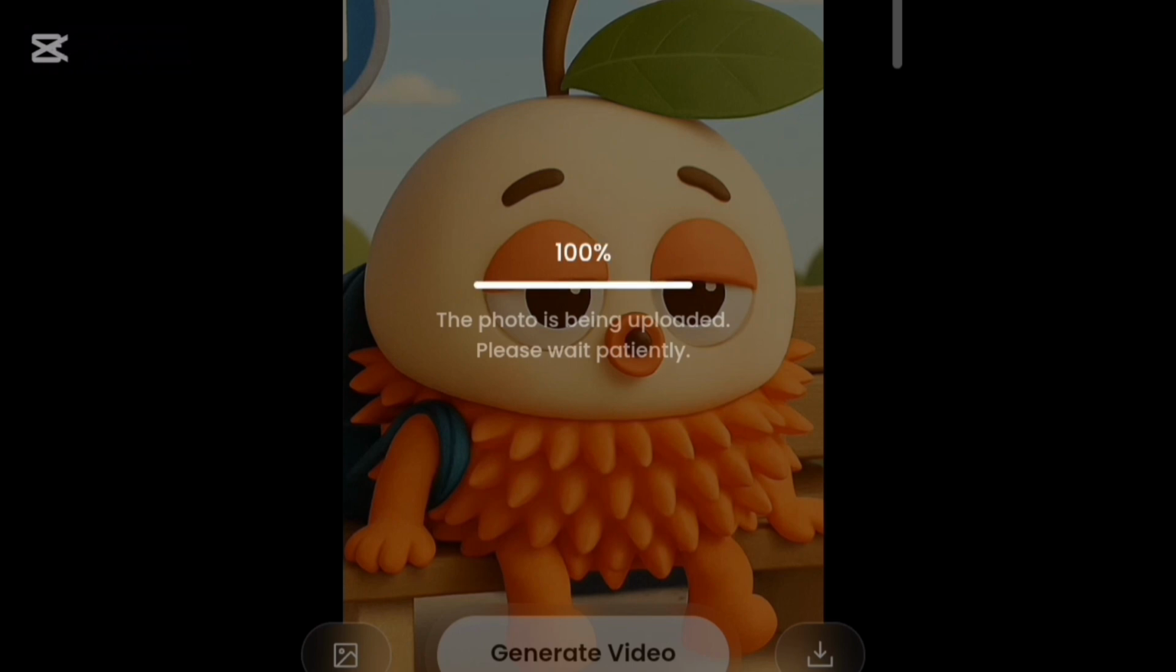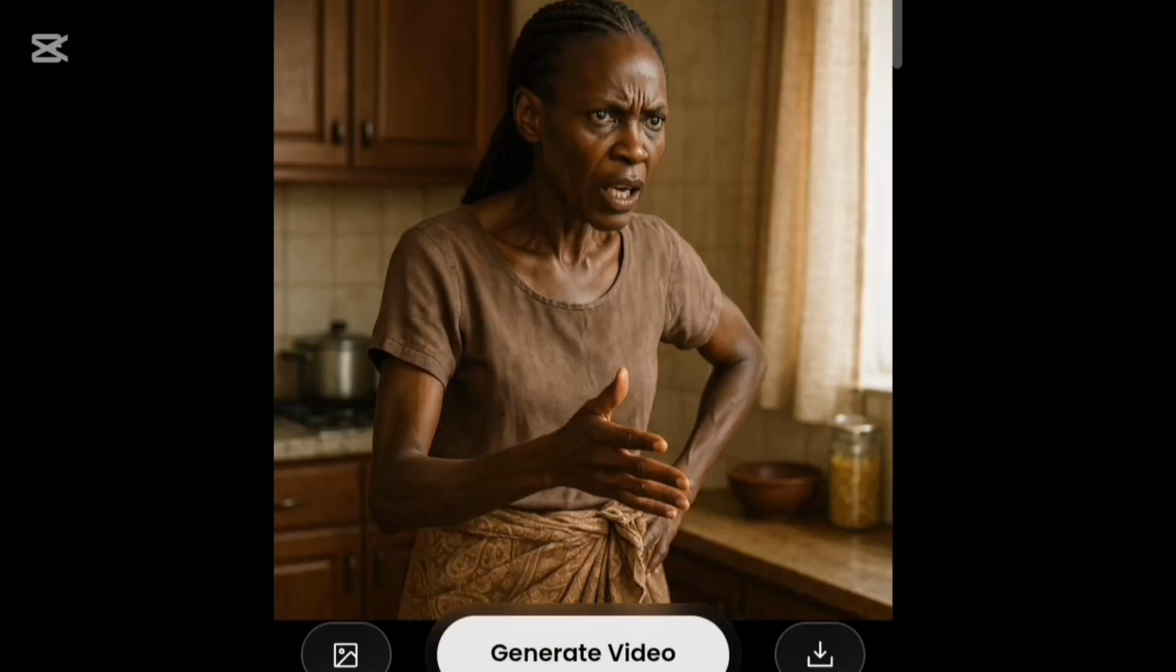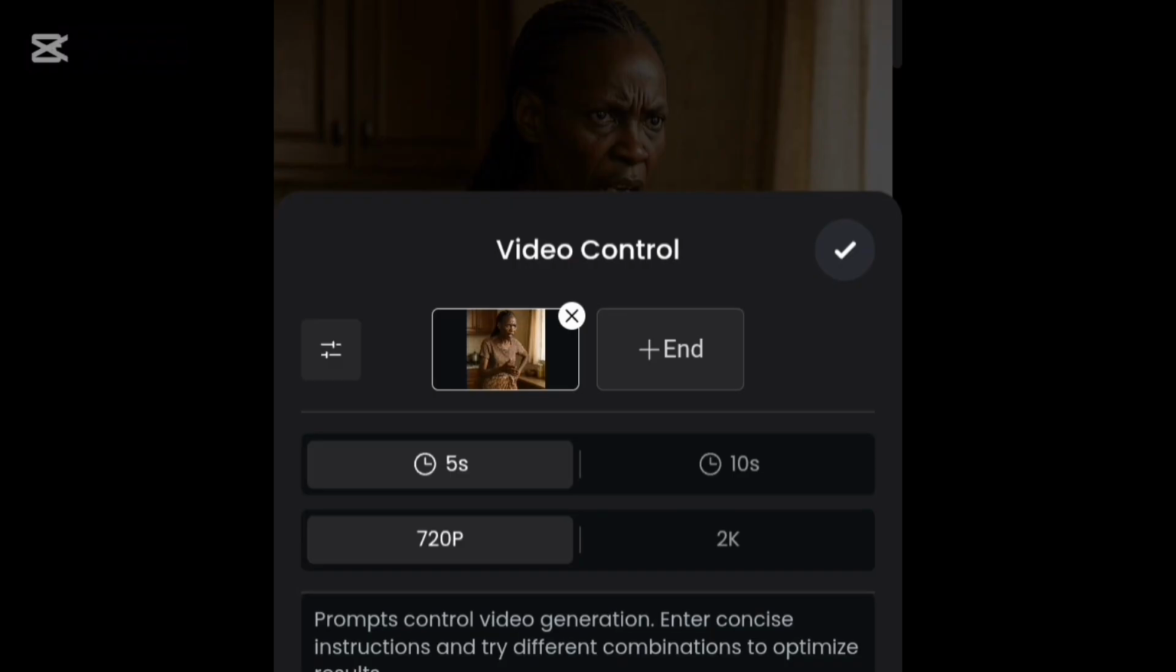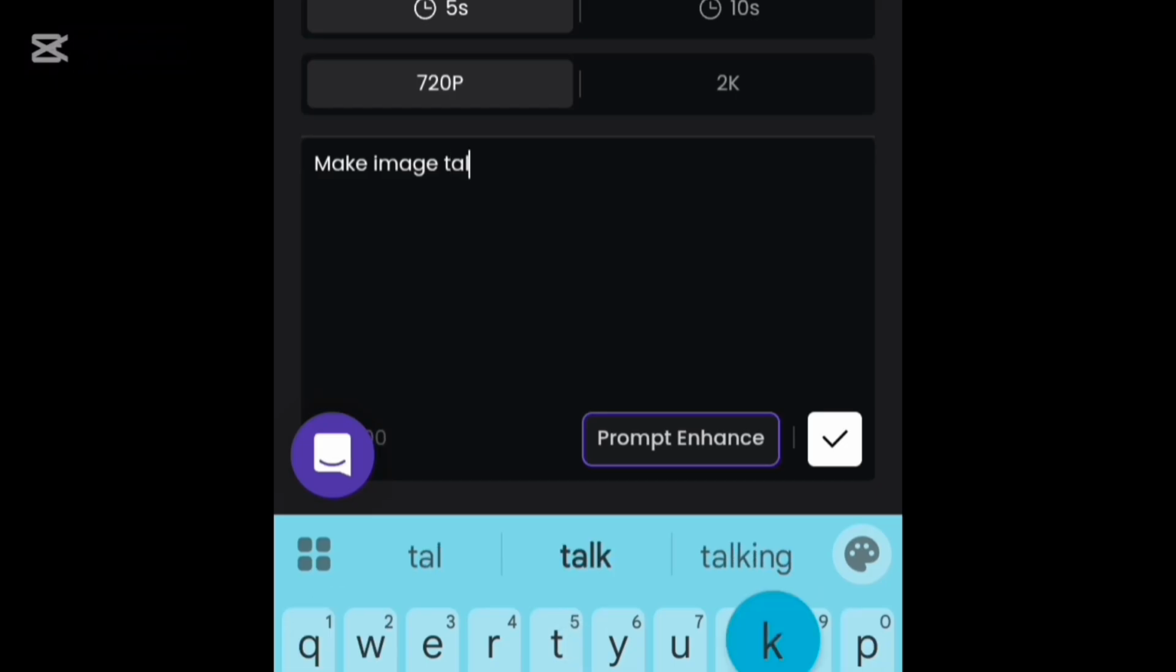Now the prompt you want to put in here is what you want the video to actually do. What you want the image to actually do for you is what you are going to write in the prompt. So here I'm just going to say the image should just move around and then talk, whether angrily or with a smiling face, right? But in this particular story that I'm creating, it is going to be an angry face.